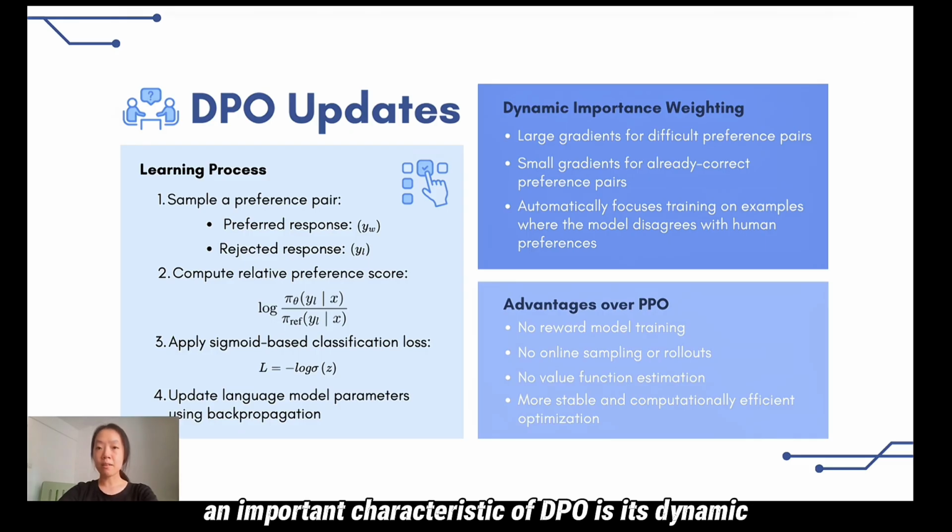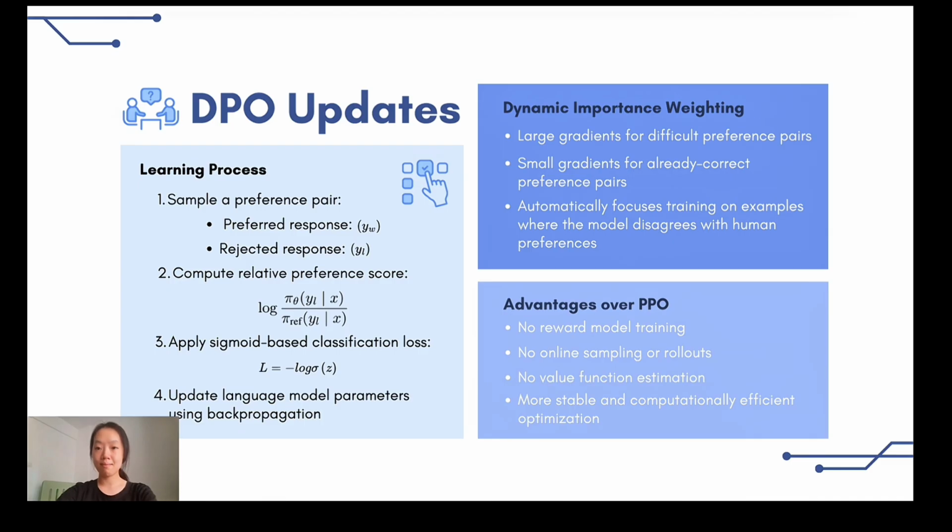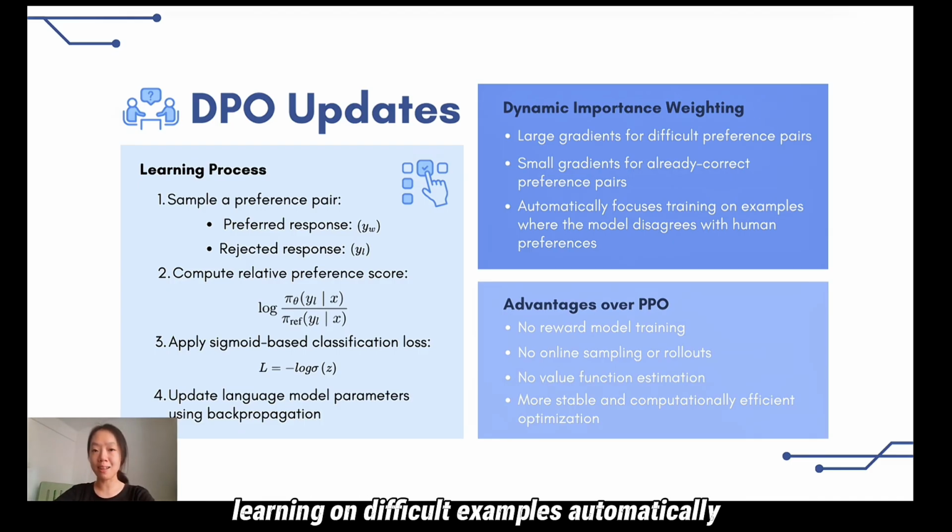An important characteristic of DPO is its dynamic importance weighting. If the model is uncertain about which response should be preferred, the gradient becomes large and the update is stronger. On the other hand, if the model already agrees with human preferences, the gradient becomes small and the update is weaker. This behavior allows DPO to focus learning on difficult examples automatically. Compared with PPO-based RLHF, DPO removes the need for reward model training, rollout generation, and value estimation, resulting in a simpler and more stable optimization process.